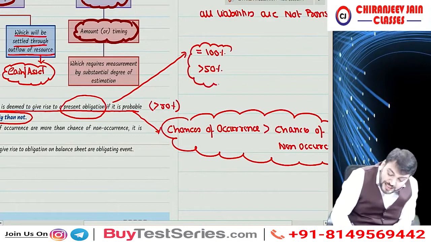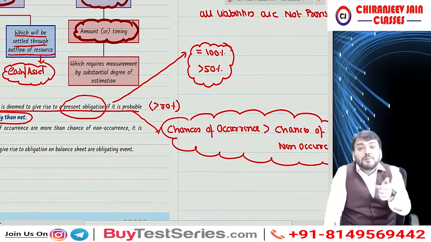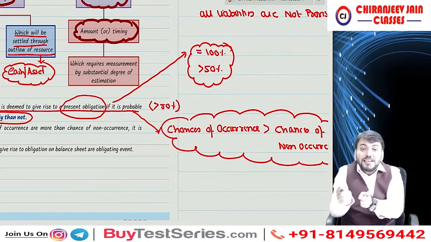In both situations it is a present obligation. In case of liabilities which are 100% certain, they may not be provisions but they are liabilities.